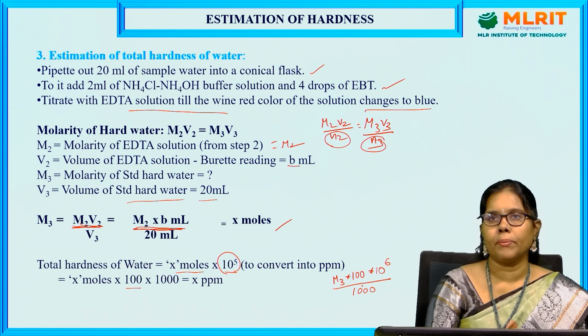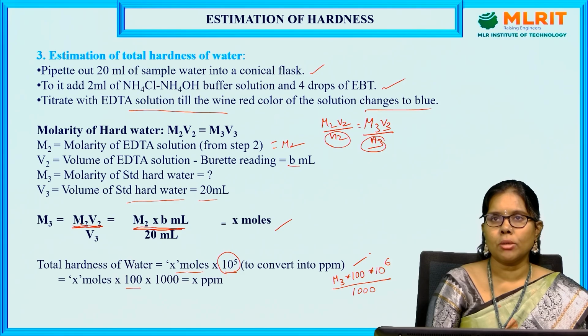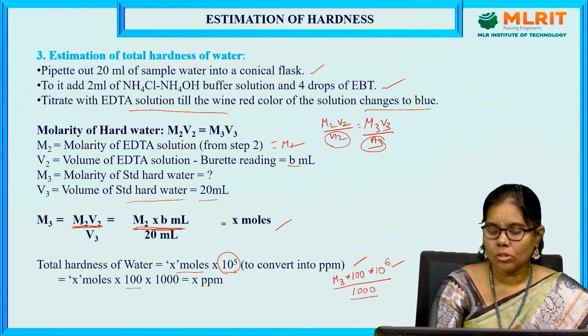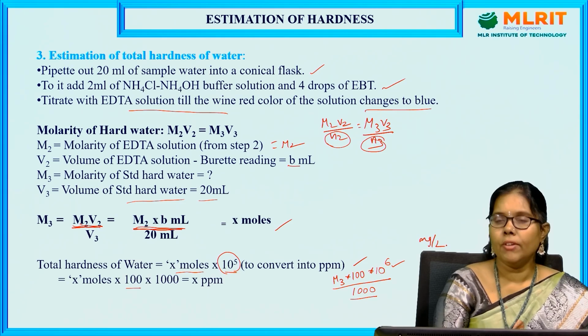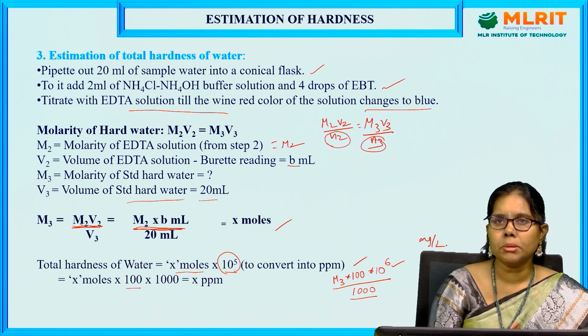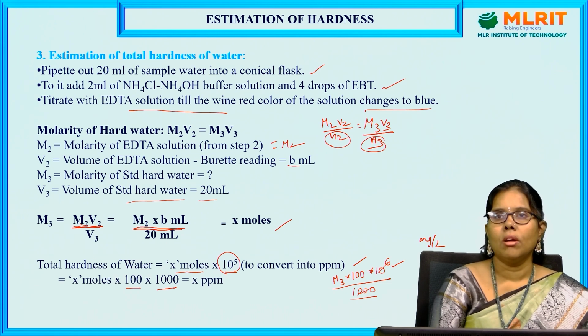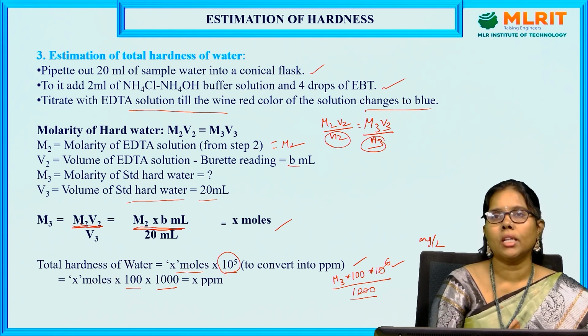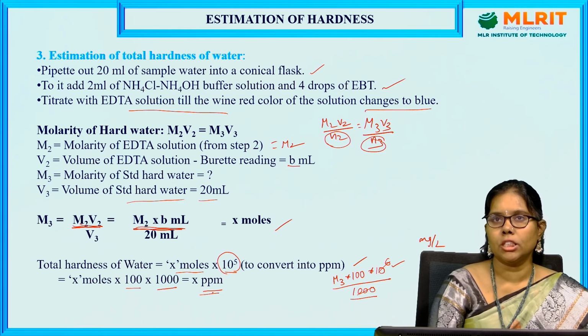This is the actual formula. M3 is the molarity of hard water, 100 is the molecular weight of calcium carbonate, and 10 to the power of 6 is because we want it in terms of 1 liter, in parts per million. Million is 10 to the power of 6, divided by 1000, parts per million or mg per liter. We get it in terms of grams, and grams into milligrams is divided by 1000. So totally, M3 into 100 into 1000, which is 10 to the power of 5. We got the total hardness which is present in the water.